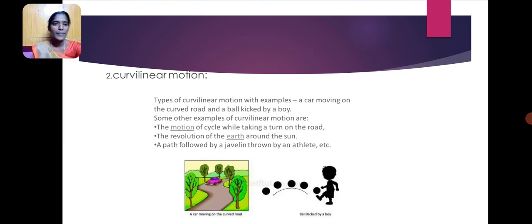Curvilinear motion. Examples of curvilinear motion are a car moving along a curved road, a ball kicked by a boy, a cycle taking a turn on the road, the revolution of the earth around the sun, and a javelin thrown by an athlete. The boy kicks the ball and the ball moves in a curved direction, so the motion is called curvilinear motion.